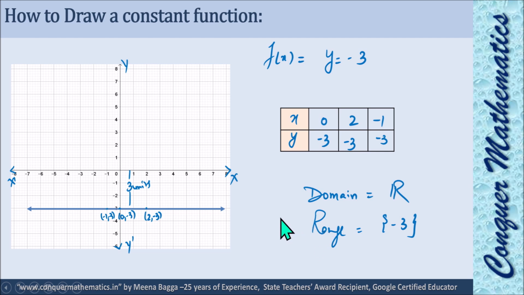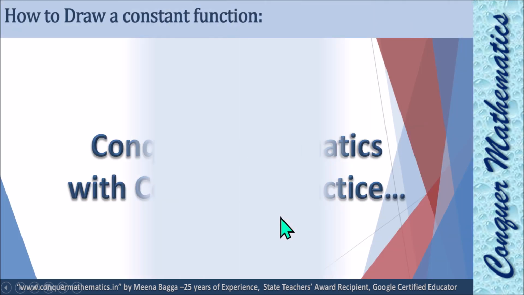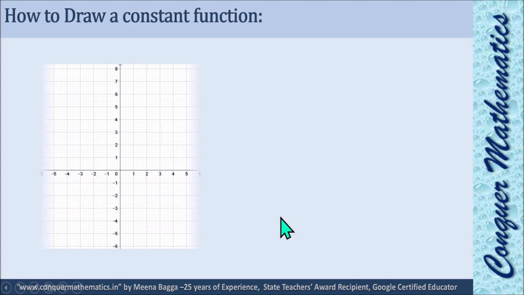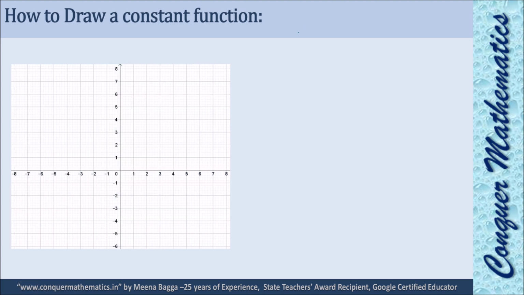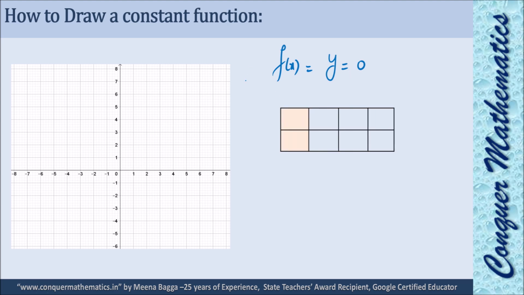Okay. Next, one more example I want to show you. Suppose y is equal to 0. I hope you already know this is the x-axis. This is the graph of x-axis. But what does it mean when we just want to draw it? If any beginner wants to draw it, whatever x we put, we will get only 0 as y.